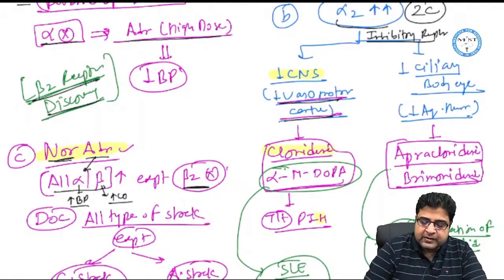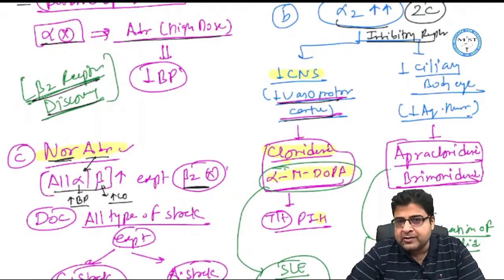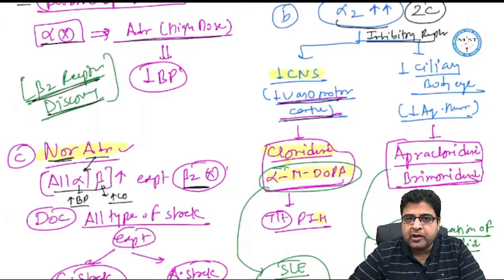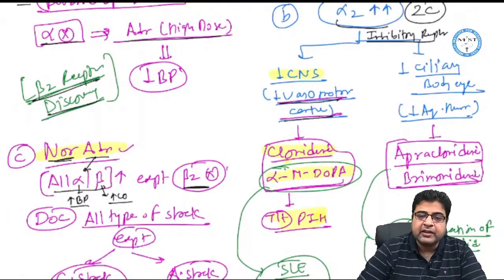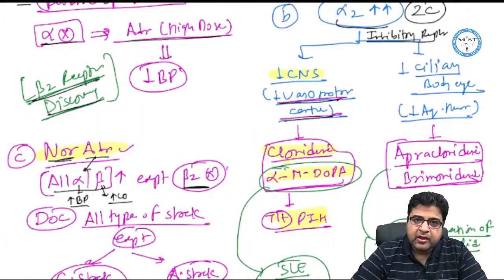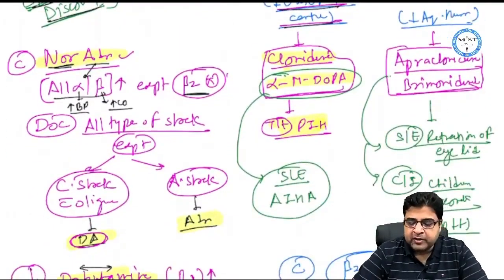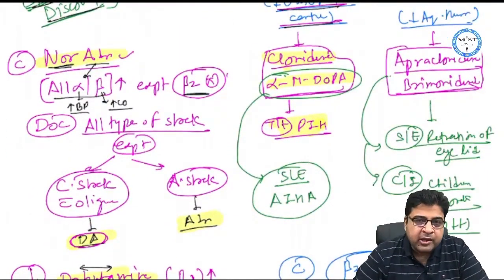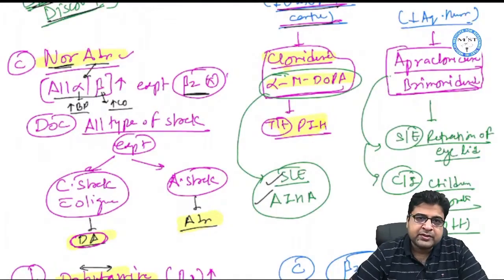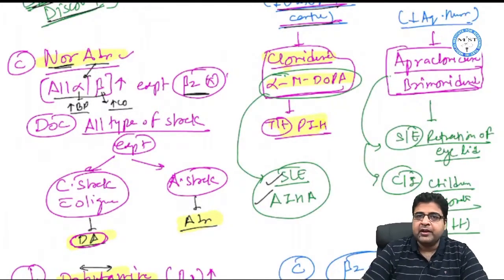So we have two medicines: one is known as clonidine, the second is known as alpha-methyl-dopa. Clonidine and alpha-methyl-dopa are given for PIH, and out of these two, methyl-dopa is less commonly used nowadays because of two important side effects. One is an SLE-like reaction, the second is autoimmune hemolytic anemia.